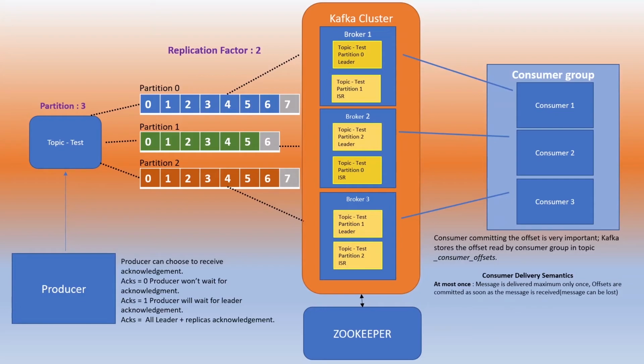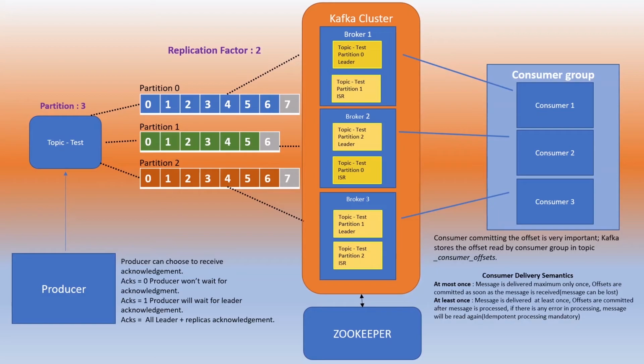Now at offset 6, when the message is delivered and the consumer has consumed it, it has committed the offset as 6, but the processing is not completed. Processing fails and that consumer goes down. Now next time Kafka remembers that for this particular consumer group, the last committed offset was 6. So it is going to deliver the message from offset 7. As you can see here, the message at offset 6 has been lost.